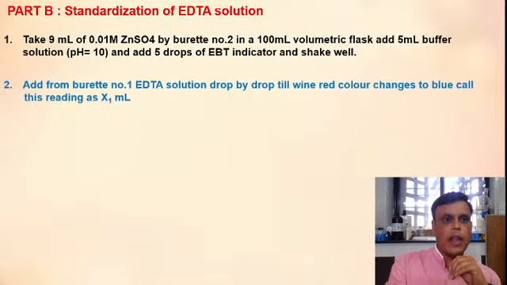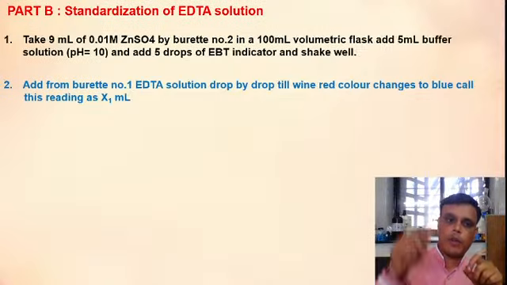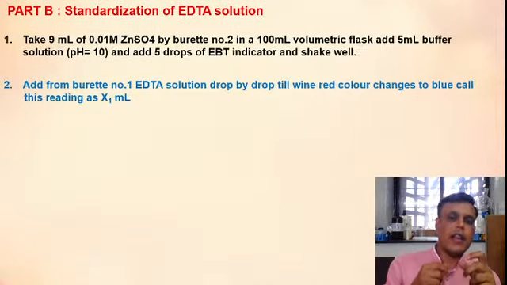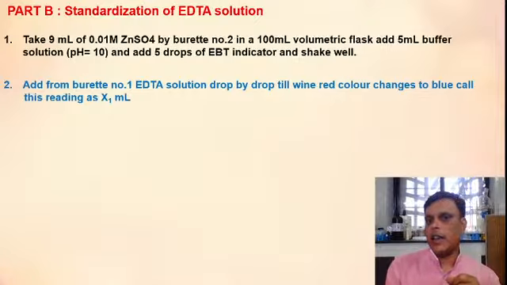Then next step. Burette number 1 contains EDTA solution. From burette number 1, we have to add EDTA solution drop by drop into the conical flask till wine red color changes to blue.